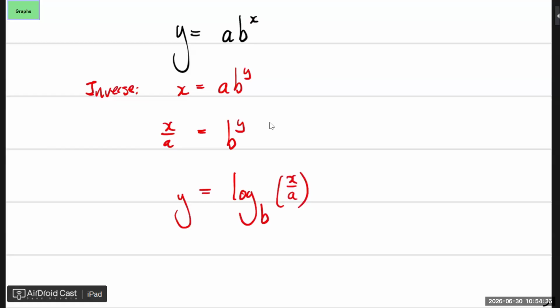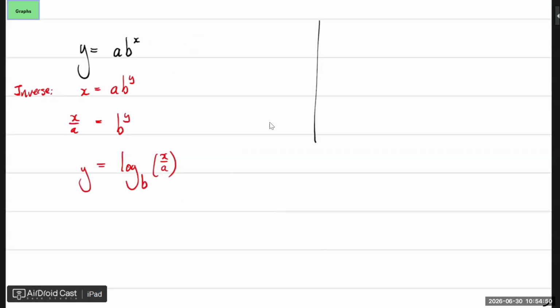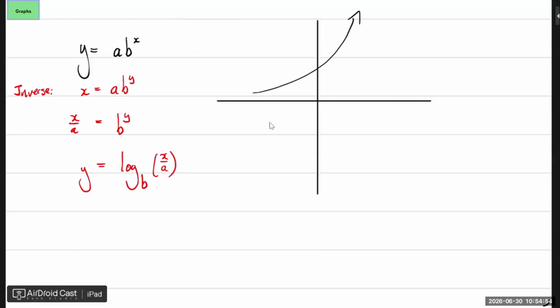So this is now a new function, and it's the whole thing about logs. But if you understand the exponential graph in depth, then the log graphs will be very easy. So if your original exponential graph looked like this, then the inverse will look like this, because it reflects around the y equals x axis.